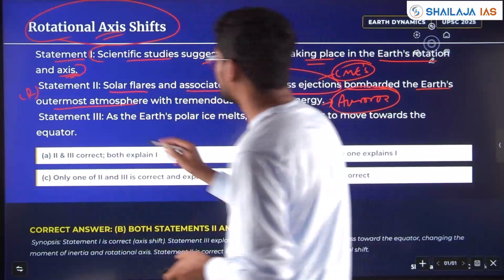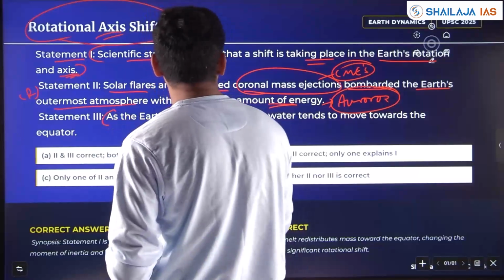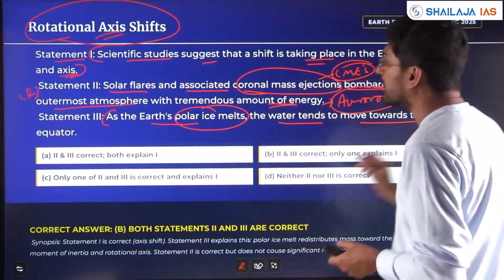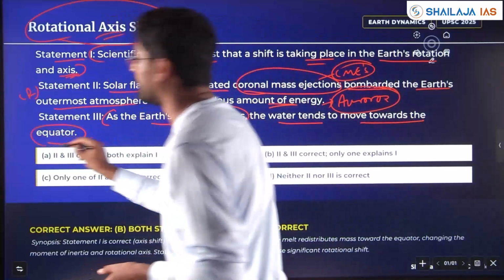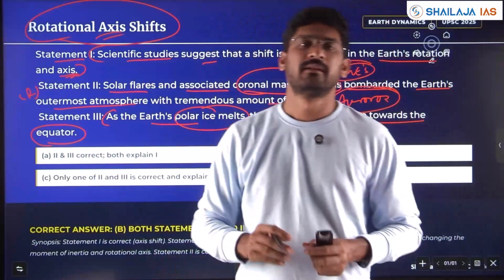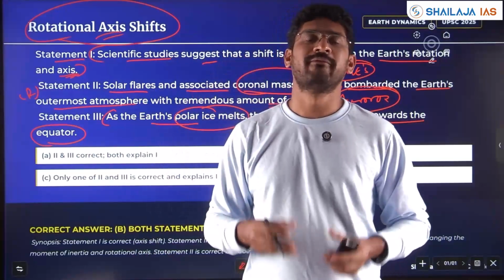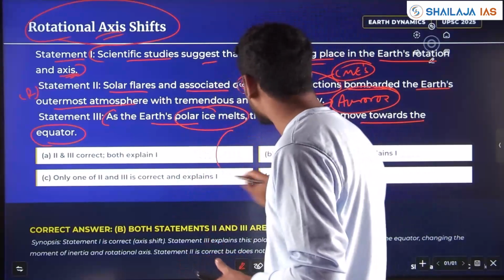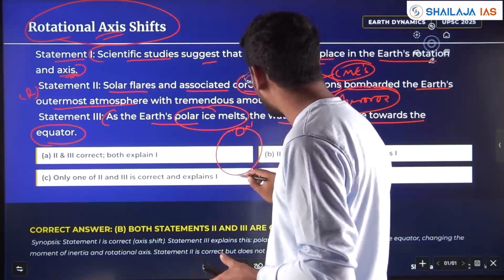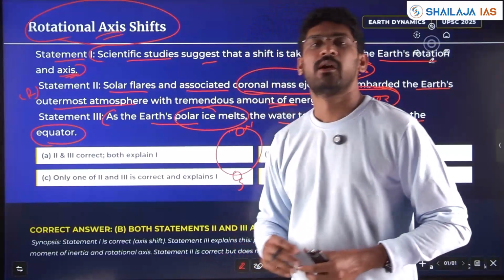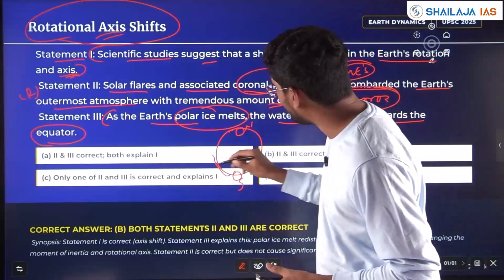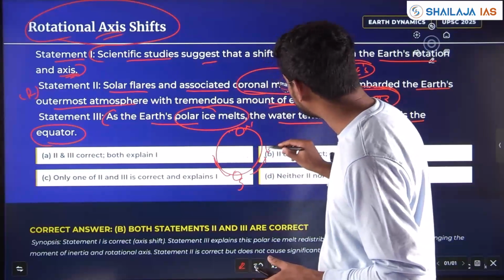Now we'll keep it aside. Statement 3: As the Earth's polar ice melts, the water tends to move towards the equator. Where is the maximum ice stored? In the Arctic pole and the Antarctic pole, the North Pole and the South Pole. Once the water melts, where will it go? It will travel towards the equator.